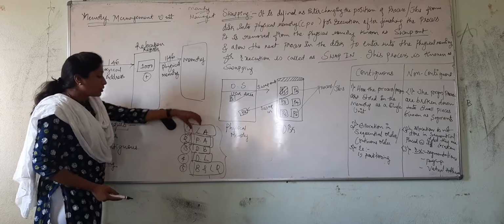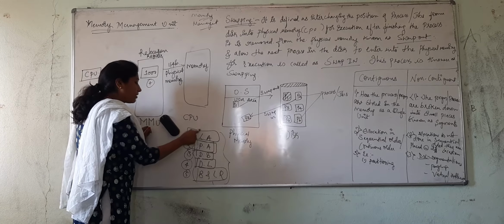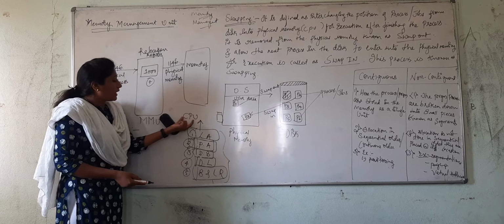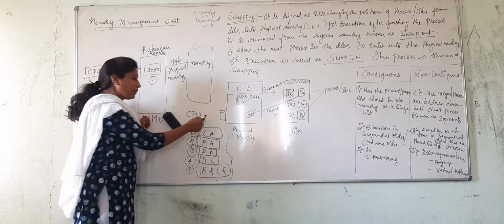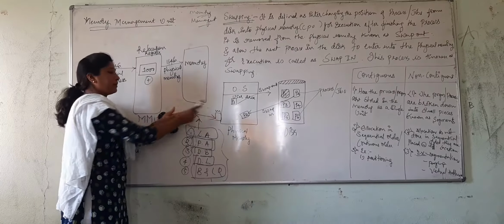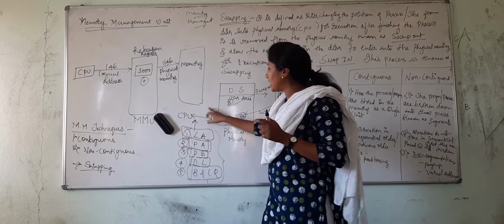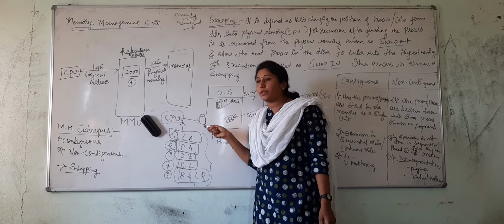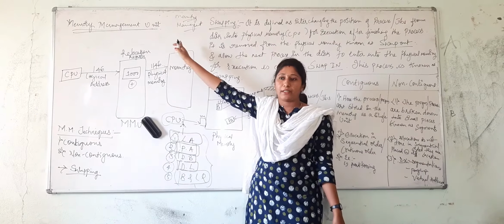With continuation of this, we have discussed logical address and physical address. I told you to link the logical address and physical address, because the CPU is here, this is the logical address, and the memory is here. Whatever address is generated by the CPU, how is it going to be shifted into this memory? There should be some continuation, right? There should be some link established between the CPU and the memory. Is there any proper link that we have provided? No. That is managed, right? The linking of the CPU to the memory is managed by the unit called the memory management unit, right?